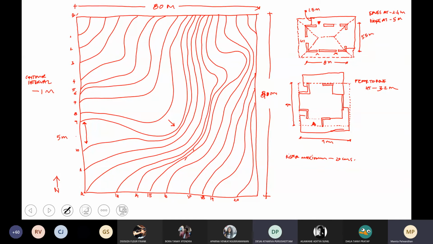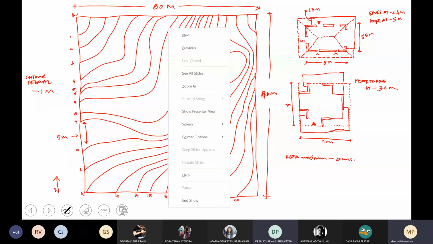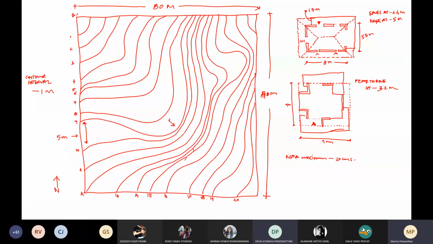So it must be around 5 meters, suppose. But the same distance reduces to almost 50 centimeters when it comes to the middle arrow that I have put exactly here. Can you see this? The distance between the contours reduces. What does that mean? The slope becomes steeper over there.